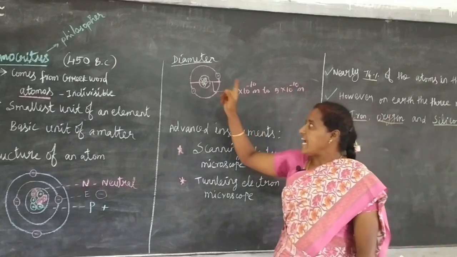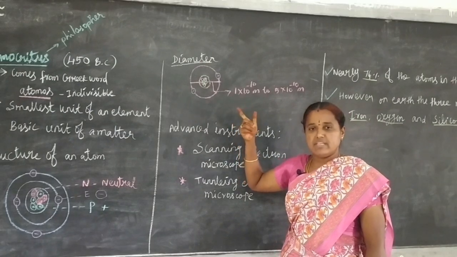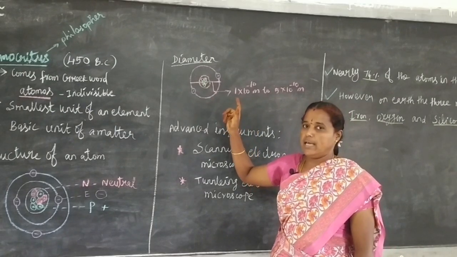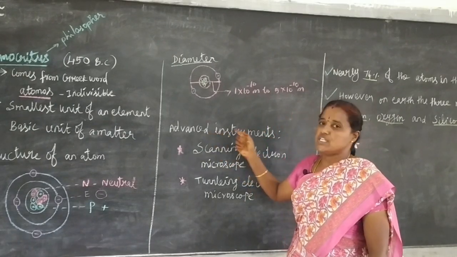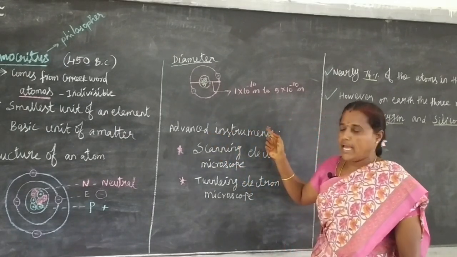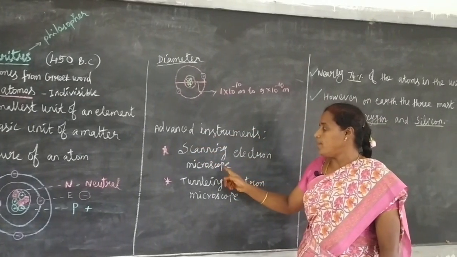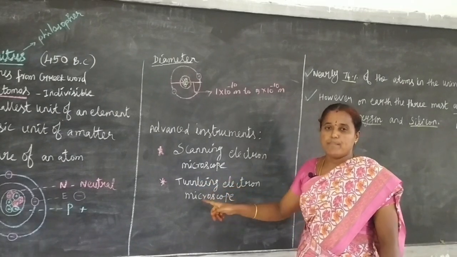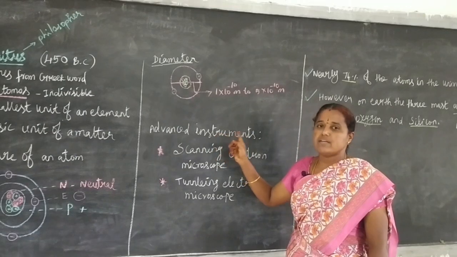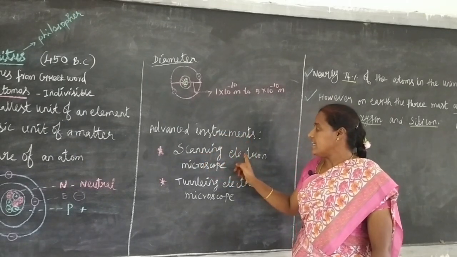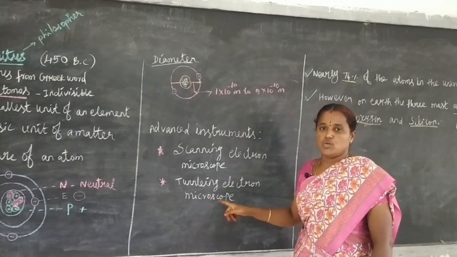We cannot see atoms with naked eyes or even with a microscope. We can see them only through advanced instruments. What are the advanced instruments? Scanning electron microscope and tunneling electron microscope.